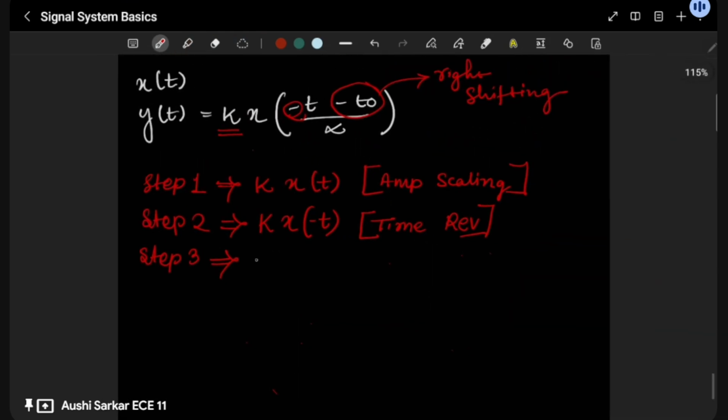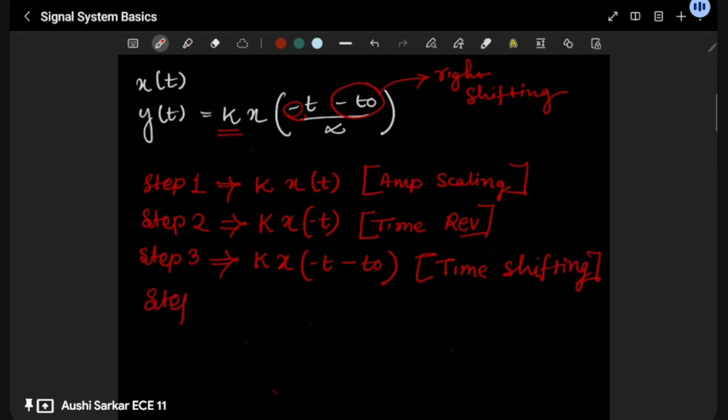And for that, you will write k x(-t - t naught). Okay, so you are sorted with time shifting.